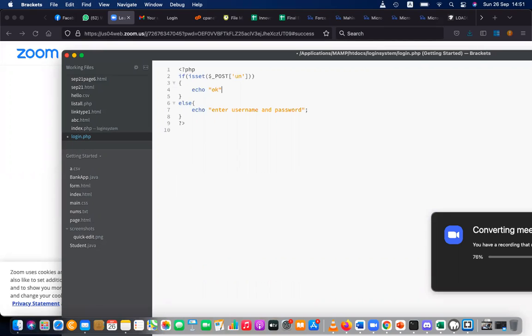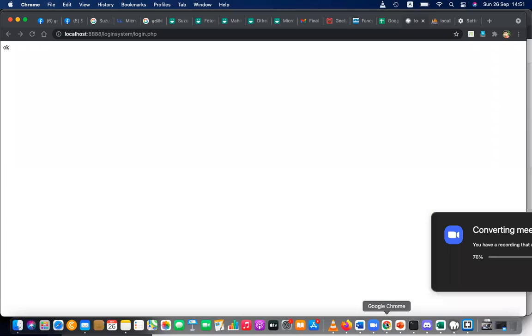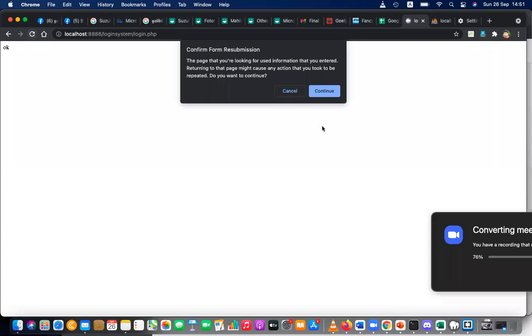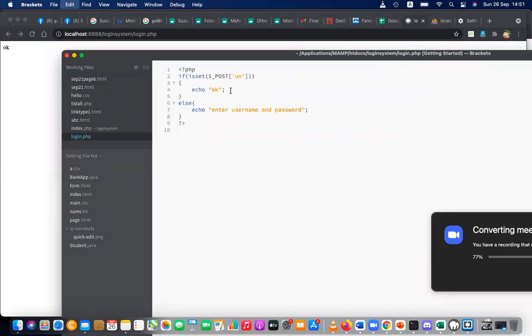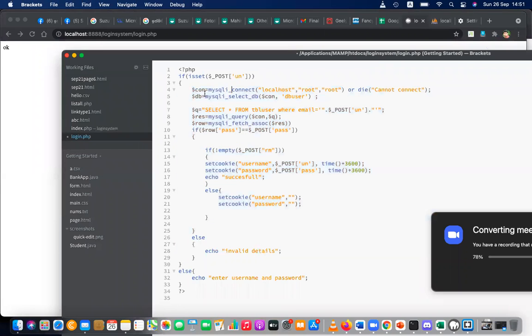OK. If OK comes, the first if is working. So let's see now. Right, you can see the OK. OK comes means first if is working. Okay, then let's forget this. Now we have to check this code.